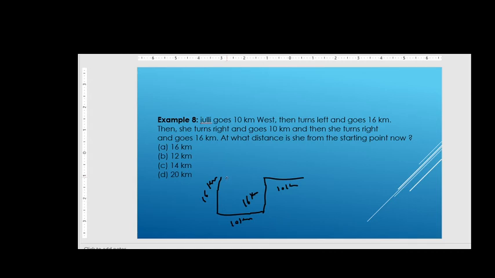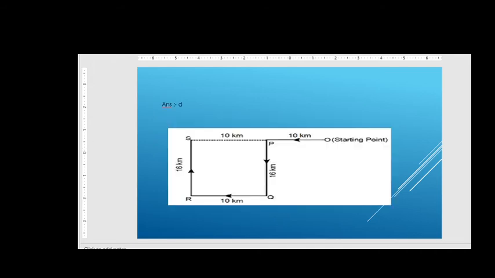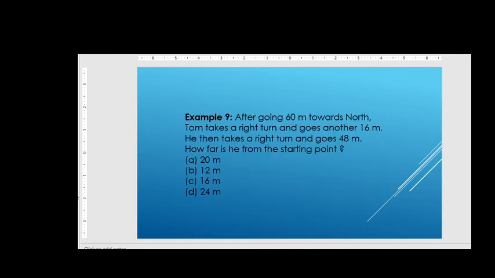Right friends, so at what distance is she now from the starting point? She started from here and she went 10 kilometers, so there's 10, 20 kilometers friends. So our answer should be D, that is 20 kilometers, right? So next we move further to the ninth question.